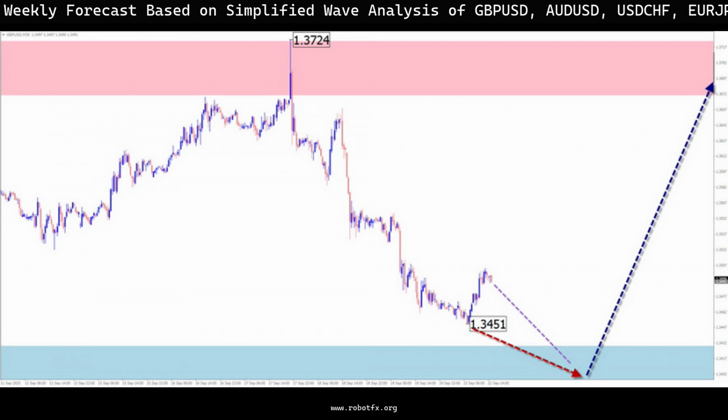Explanations: in simplified wave analysis, SWA, all waves consist of 3 parts, ABC. On each time frame, the last unfinished wave is analyzed. Dotted lines show expected movement. Note: the wave algorithm does not account for the duration of price movements over time.